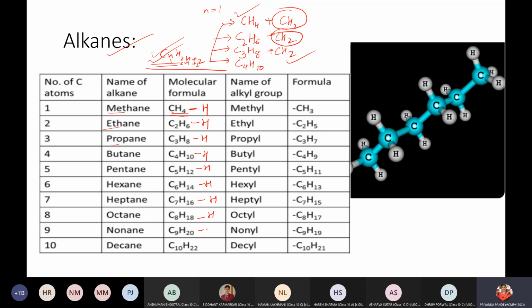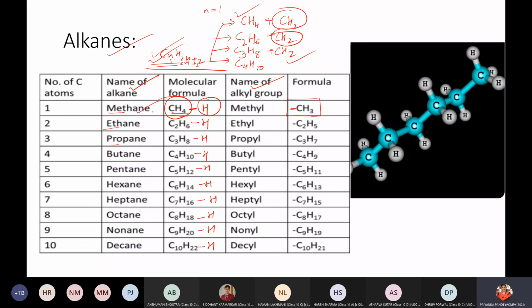What is the valency of hydrogen? Anyone? What is the valency of hydrogen? Yes, Siddhant? Ma'am, -1. It is 1. So when we remove 1 hydrogen from any alkane, that becomes a radical that has a single bond free from the compound. When we remove 1 hydrogen, there is 1 valency free on that entire molecule, and that becomes a radical. In place of a compound it becomes a radical, so the name has to be changed.